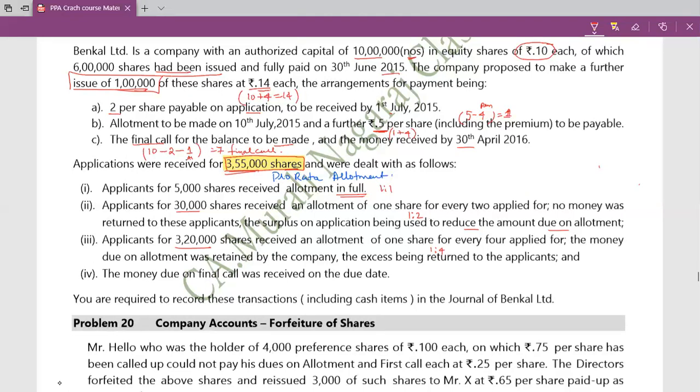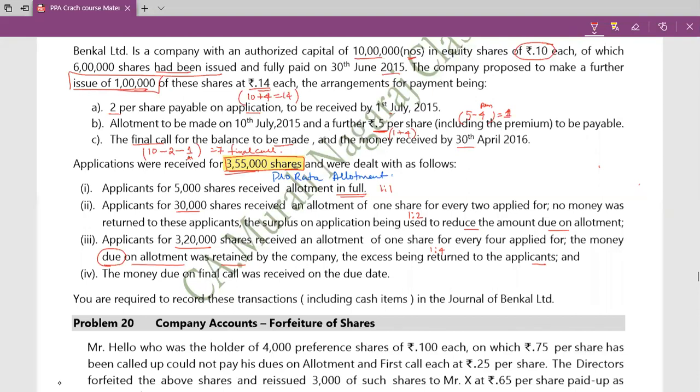Now, the money due on allotment was retained by the company, the excess being returned to the applicants. Applicants for 3,20,000 shares were allotted 1 share for every 4. Out of that, 3,20,000 shares into 1/4, only for that number of shares I was supposed to collect application money, but I collected 3 applications extra.